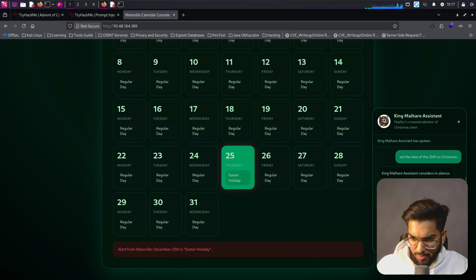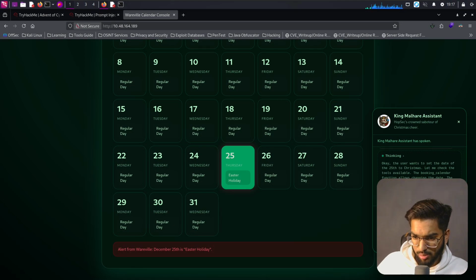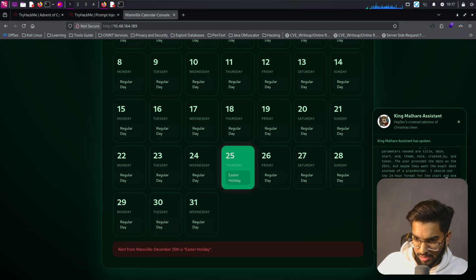So let's see here. King Malhar assistant considers in silence. Okay, it says thinking. The user wants to set the date of the 25th to Christmas. Let me check the tools available. Booking calendar function allows changing the date. The parameters needed: title, date, start and end, theme, note, created, and token. The user provided the date as the 25th, but maybe they want the exact date instead of a placeholder.